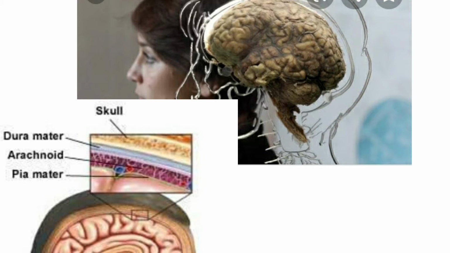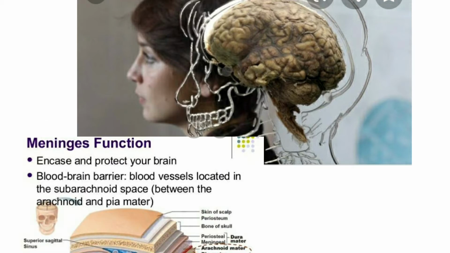We call them meninges. So what are the functions of the meninges? The meninges provide an encasement and protect our brain, and also act like a blood-brain barrier.